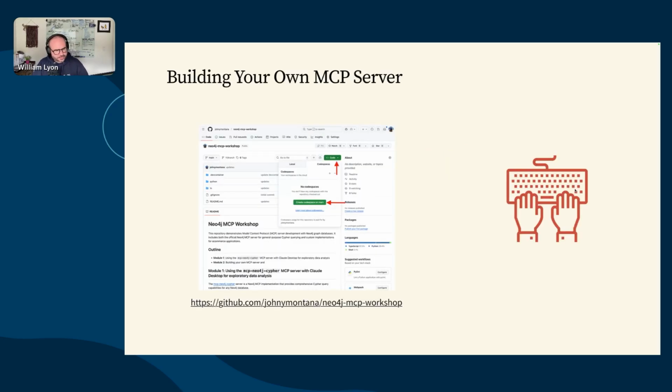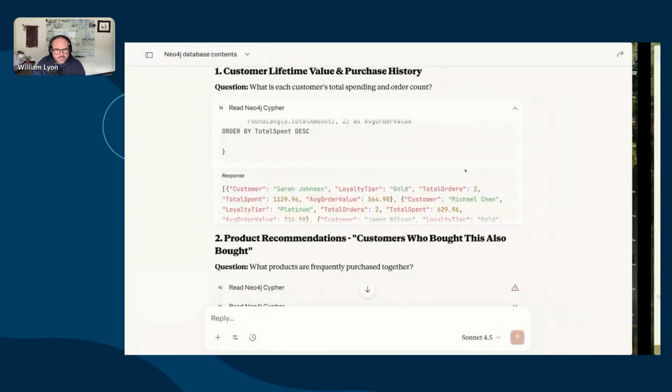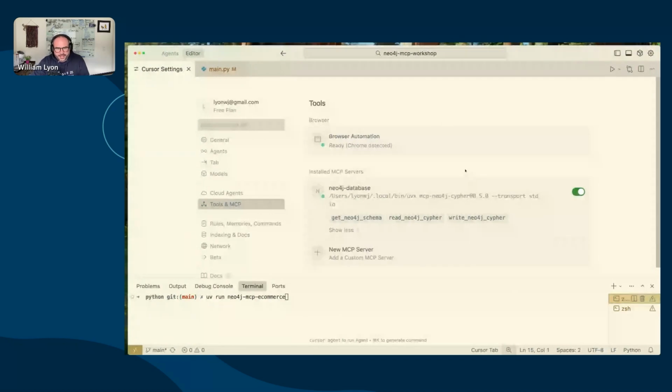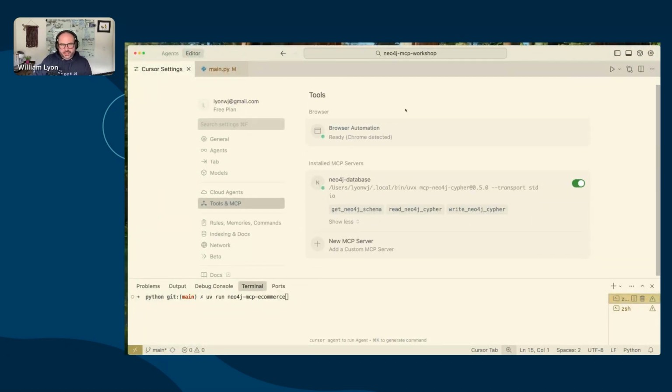So I did a workshop a couple of weeks ago, I think, on MCP with Neo4j. So we're going to look at the example MCP server that we built there. It's on GitHub. I've got it loaded here in Cursor, and you can see here that I've added the Neo4j database MCP server, the same one that I had in Claude. To do this, you can just click Add MCP server and paste in that JSON snippet. And so we have the same three tools here. We have access to the schema, and then the ability to execute read and write Cypher statements.